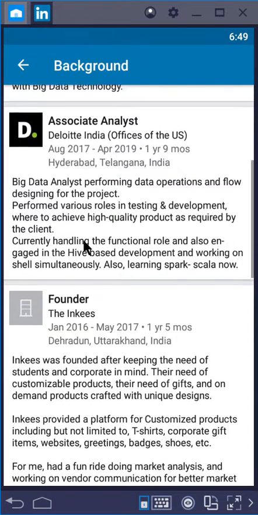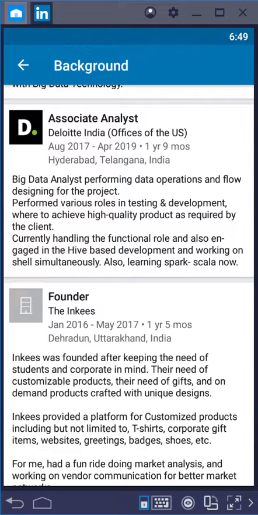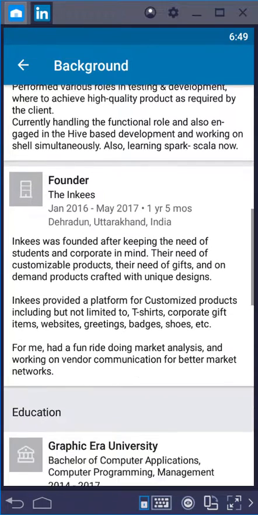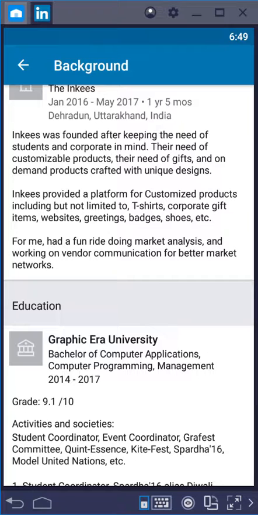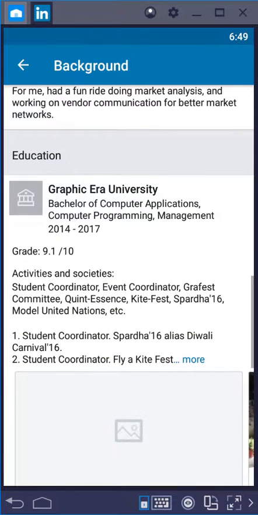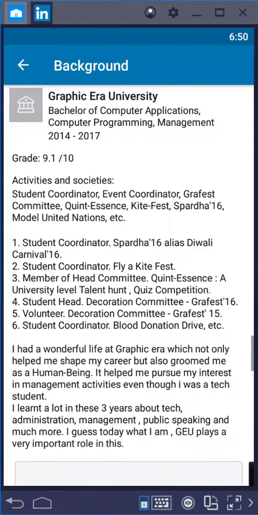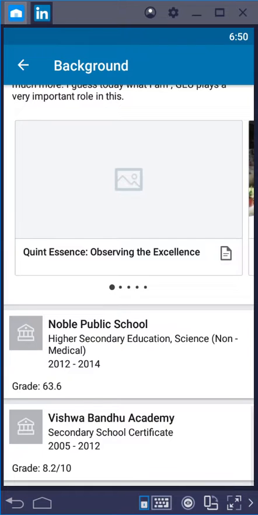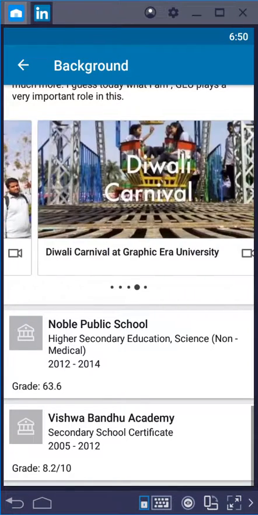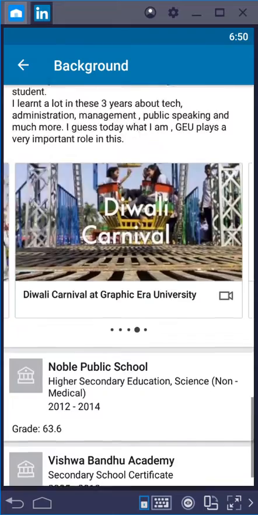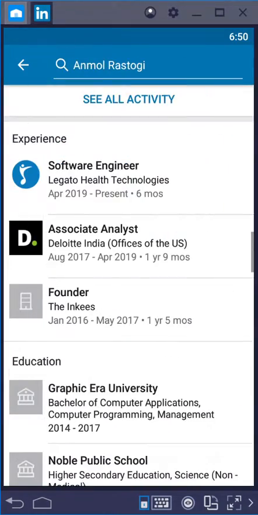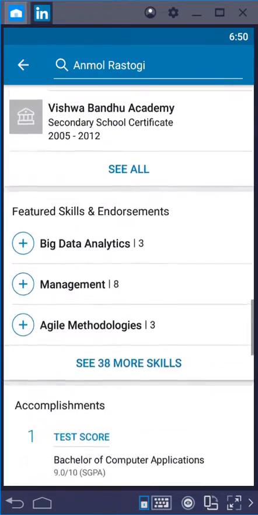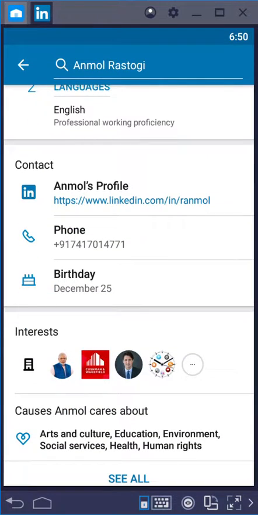Currently handling, that's outdated too, by the way. So really scour through this and make sure that it is current, and make sure that it's about you and it sells you, showing that you can help other people. And even if it means relying on the stuff that you did here in school. It looks like you were very active in school. You had a wonderful life at it. That's great. You learned a lot in these areas. Tell us more about what you learned. Tell us more about all these great things that you were doing. It shows you were very active, but now how can you translate that? How can you make that a transferable skill that would resonate to people and make them want to hire you?